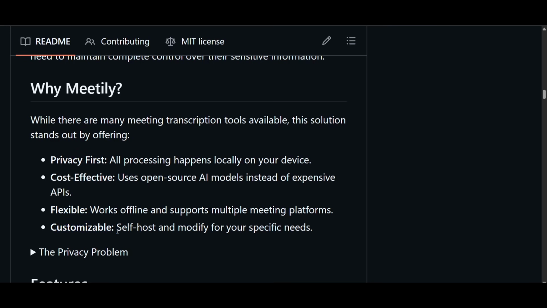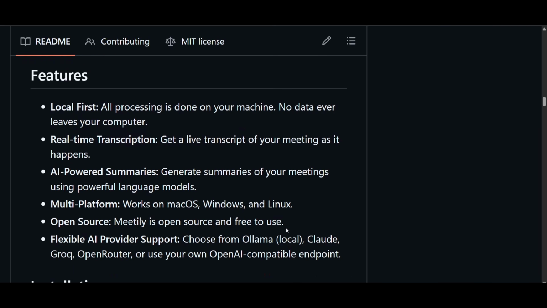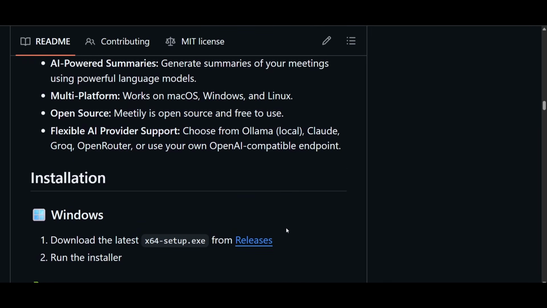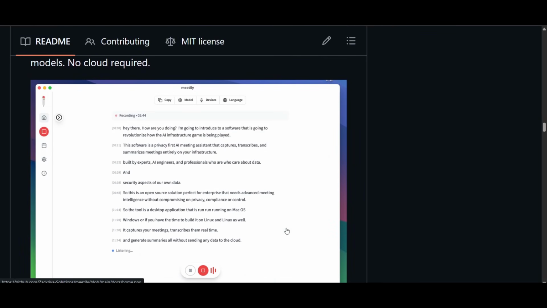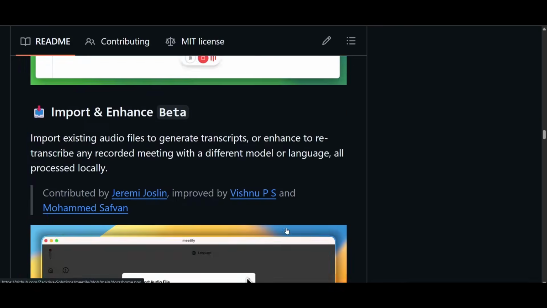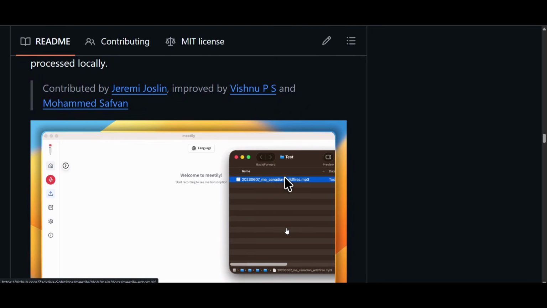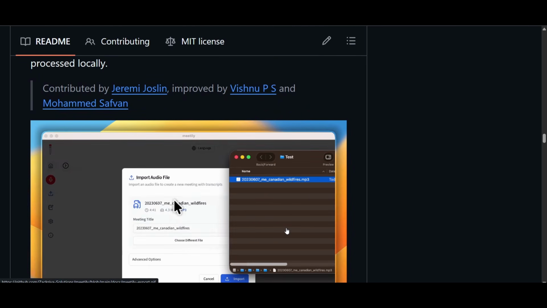It means as it is self-hosted, you also have the capability to include any open source AI model instead of expensive APIs. So that's why you can modify Meetily according to your specific needs, and with features such as real-time transcription, speaker identification, cross-platform capability, and GPU acceleration, Meetily provides a fast, secure, and efficient solution for professionals, teams, and individuals who want accurate meeting notes without compromising privacy.